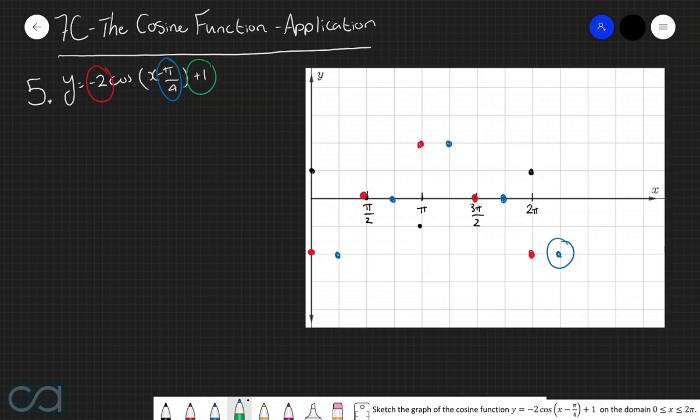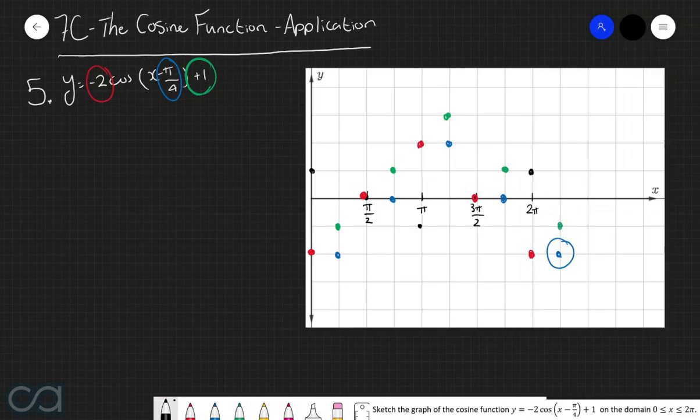And then finally, to apply this +1 at the back, we are going to shift all these points up by 1 unit. So, this point here goes here. This point moves up to here. This point moves up to here. This point moves up to here. And then finally, this point gets moved up to here.